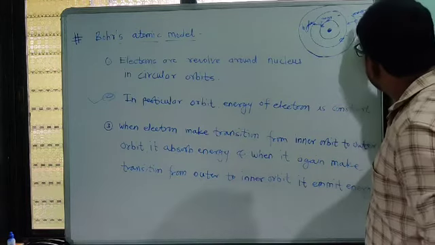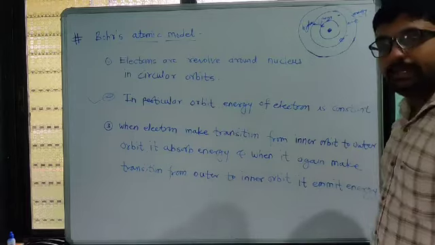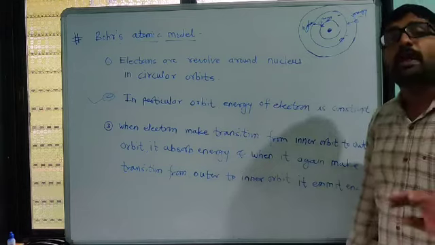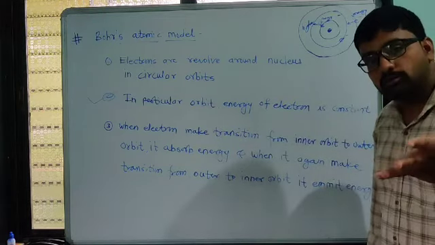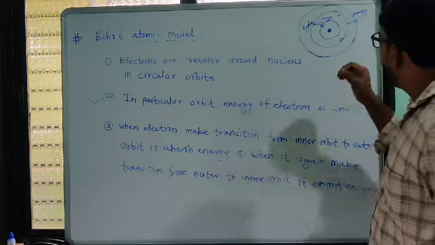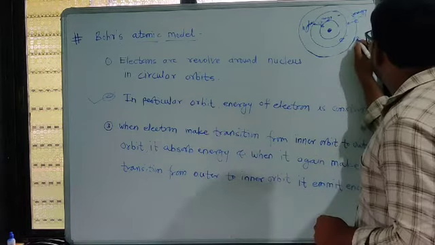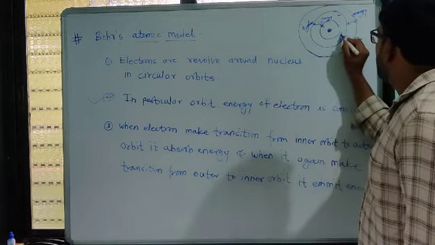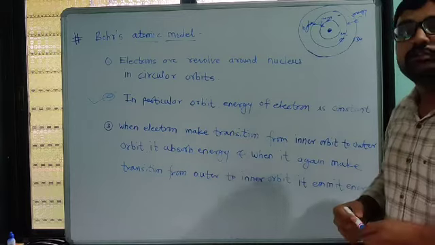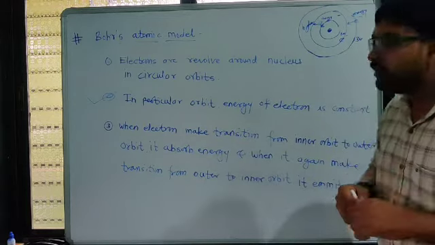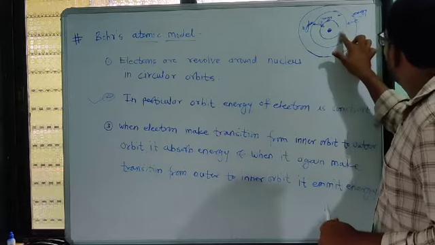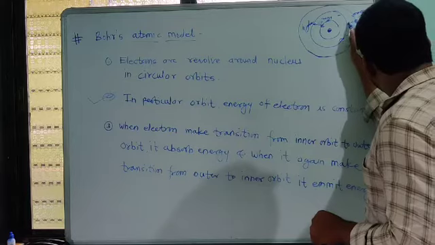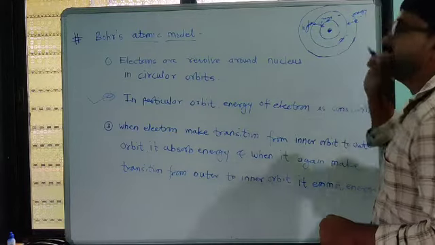So it has to absorb 5 units of energy to go to the outer orbit. And suppose this is an outer orbit electron making a transition to the lower orbit. How much energy does it have to give out or emit? Suppose this orbit has 30 units of energy and this one has 20 units, so the difference of energy is 10. So it has to lose 10 units of energy, and after losing 10 units of energy it will go into this orbit.